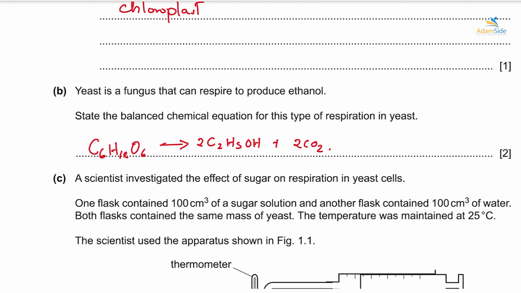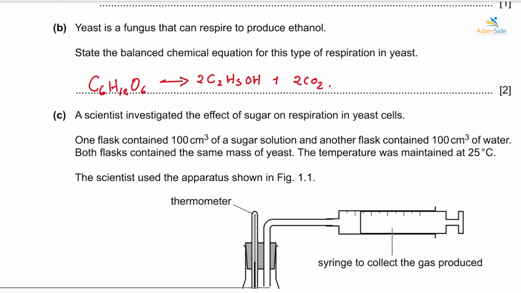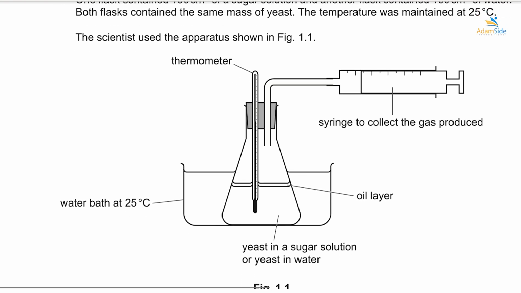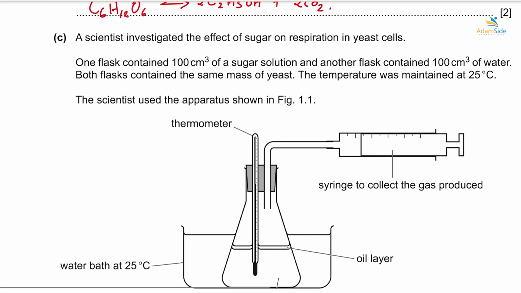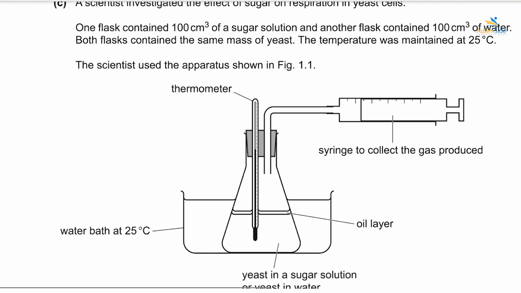A scientist investigated the effect of sugar on respiration in yeast cells. One flask contained 100 centimeter cube of sugar solution, and another flask contained 100 centimeter cube of water. Both flasks contained the same mass of yeast. The temperature was maintained at 25 degrees Celsius. The scientist used the apparatus shown in figure 1.1. Alright, so they used this apparatus to investigate what? The effect of sugar on respiration in yeast.